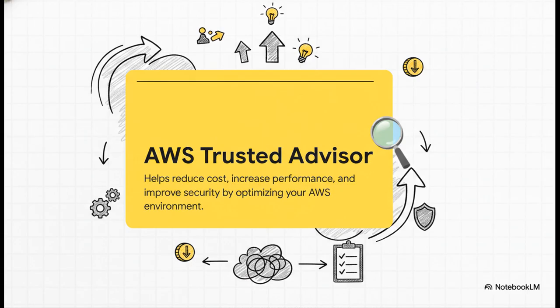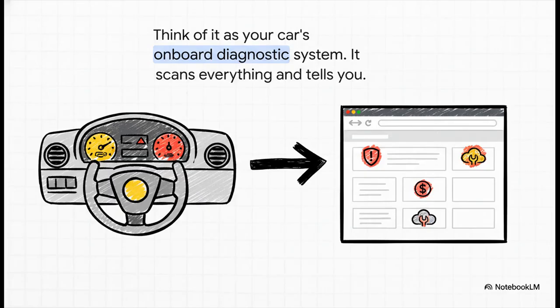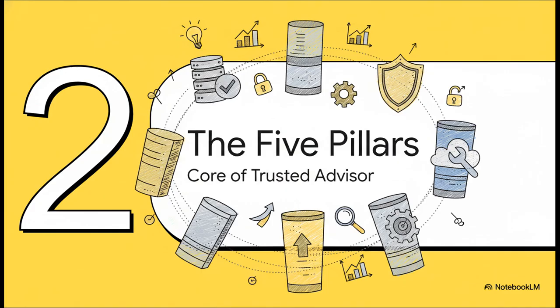It's this awesome automated service that is constantly scanning your environment, and it gives you real-time recommendations based on AWS best practices. It's the solution for managing all that chaos. You know, the best way I've heard it described is like this. Think of the diagnostic system in your car. You don't have to be a master mechanic to know your tire pressure is low or the engine needs checking, right? The little light on the dashboard just tells you. Well, Trusted Advisor is exactly like that, but for your AWS account. It scans everything and just points out what needs your attention. Plain and simple.